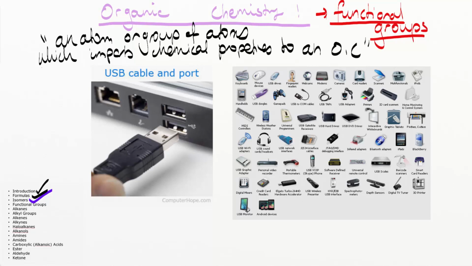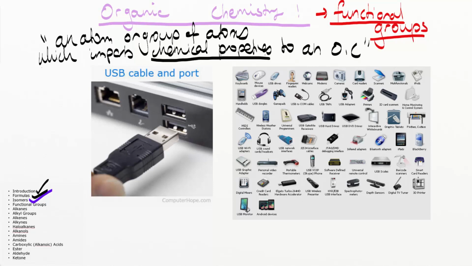Remember, we said at our very first lesson that chemical properties refer to what a chemical can react with, because chemical change is chemical reactions, going from reactants to products where new chemicals are formed.